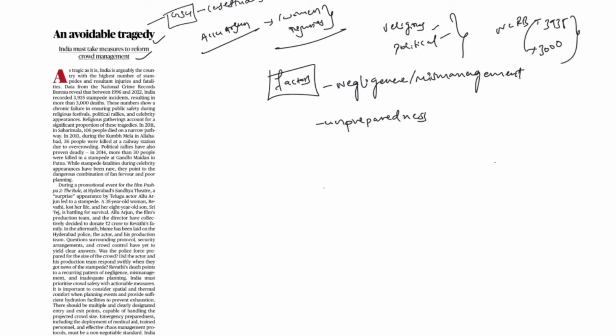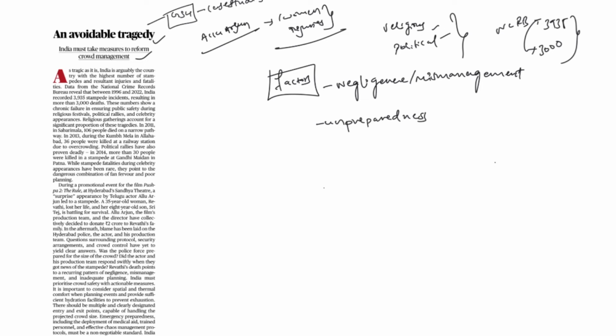Now, it is being said that when someone is coming or some political event is happening or a religious festival is happening, proper planning is required. Otherwise, insufficient planning leads to lack of crowd control and inadequate safety protocols. This often exacerbates the risk because crowds are confused on where to go, what to do, and things like that. Another important thing is unpreparedness.